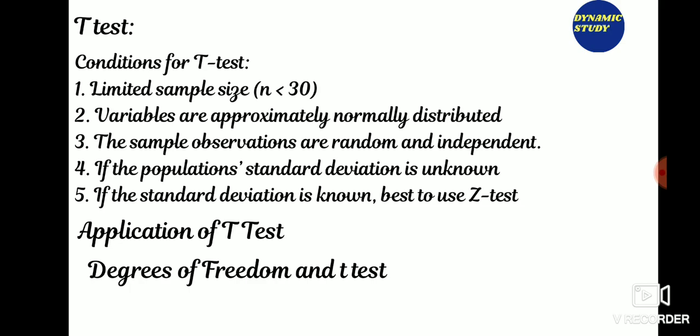Now degrees of freedom and the t-test. Degrees of freedom describe the number of scores in a sample that are free to vary. Degrees of freedom is n-1. The larger the degrees of freedom, the more closely the t distribution approximates the normal distribution. The curve doesn't touch the x-axis.